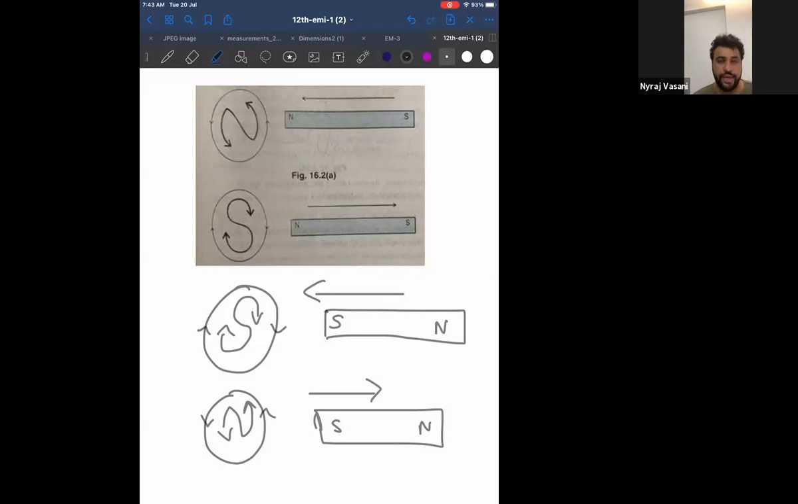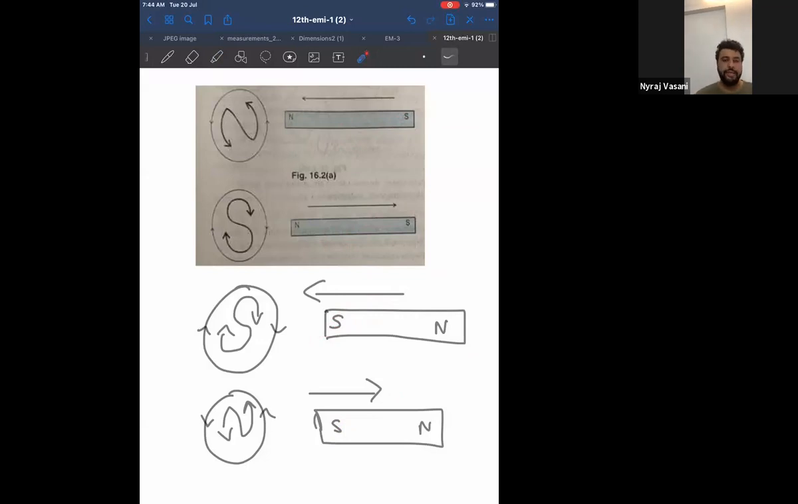So these are the four cases. Now look at the first case and the fourth case. Can I say north pole coming towards the coil will produce the same effect as south pole going away from the coil? And north pole going away from the coil will produce the same effect as south pole coming towards the coil.